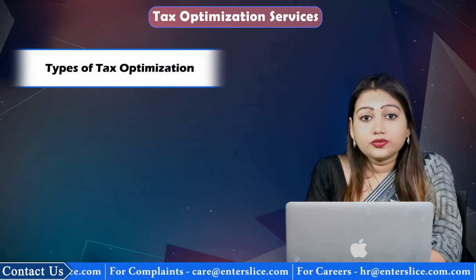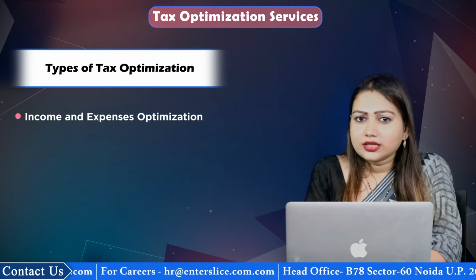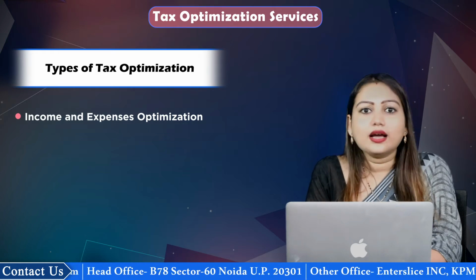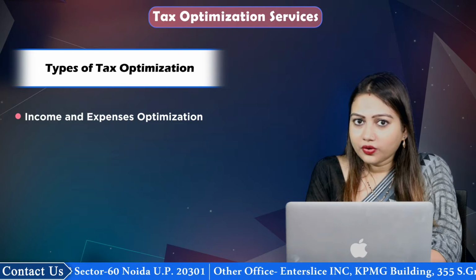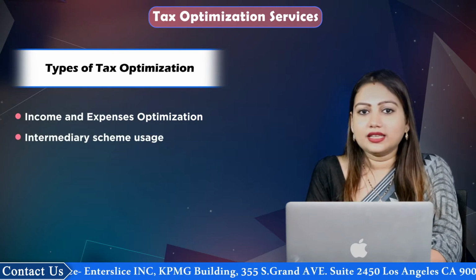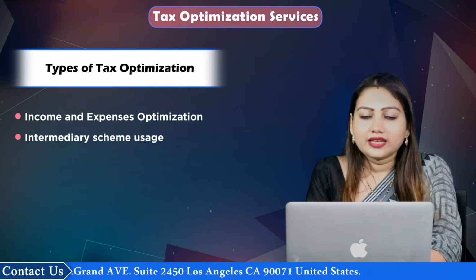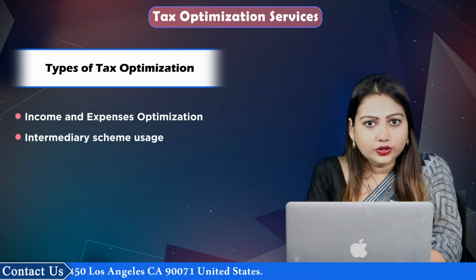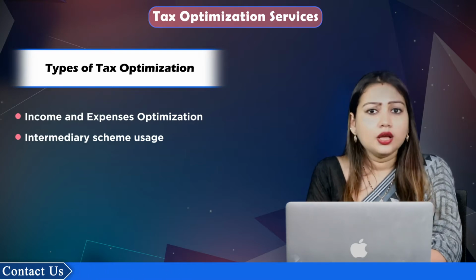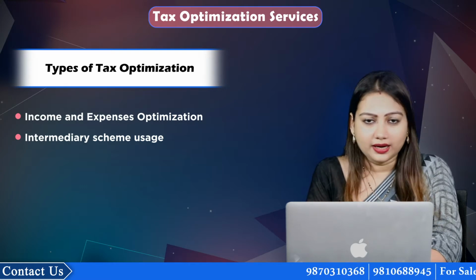So, what are the types of tax optimization? Income and expenses optimization. Depending on the sum, in this type, you can use the sum of income tax to influence the object of taxation. The trade flows, time, and shipment volumes must also be considered. Intermediary scheme usage. This is originally for companies working on sales, services, direct contracts, or delivery. This solution is very effective for influencing the information of the taxation object. However, it is also important to remember the illegal fraud sanctions or penalties.